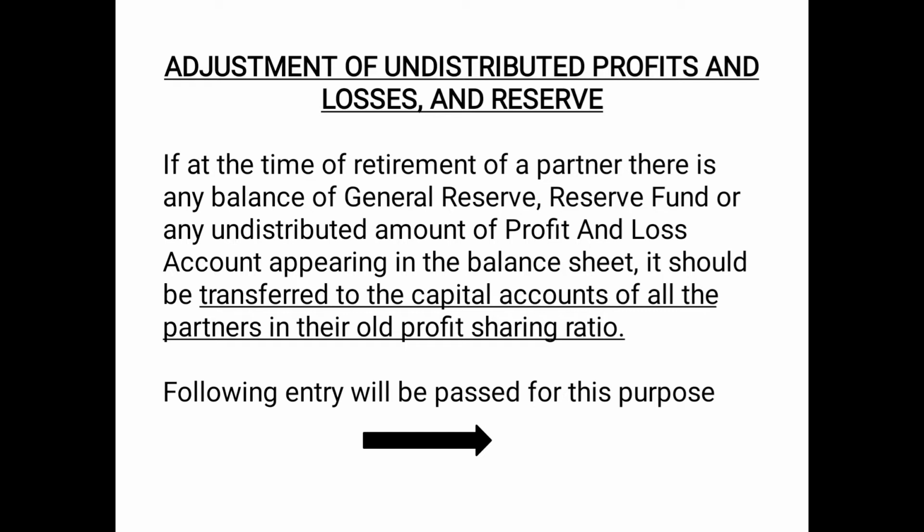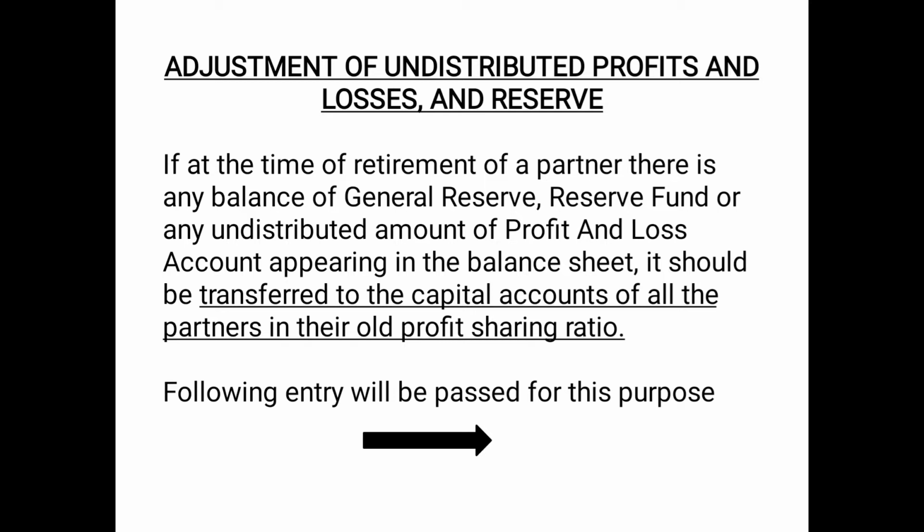The working here, the adjustment of undistributed profits and losses and reserves, is similar to what we have studied in case of admission of a partner. If at the time of retirement of a partner there is any balance of general reserve, reserve fund, or any undistributed amount of profit and loss account, that is the credit balance of profit and loss account appearing in the balance sheet, it should be transferred to capital accounts of all the partners in the old profit sharing ratio, just like we used to do in case of admission of a partner.